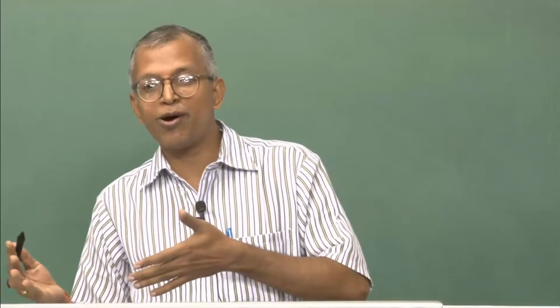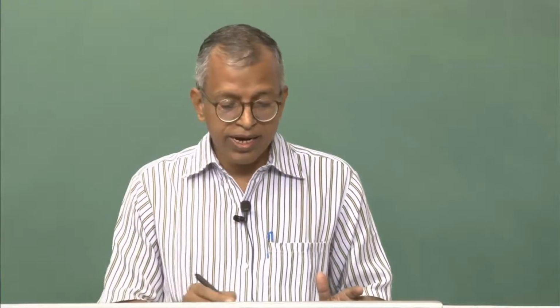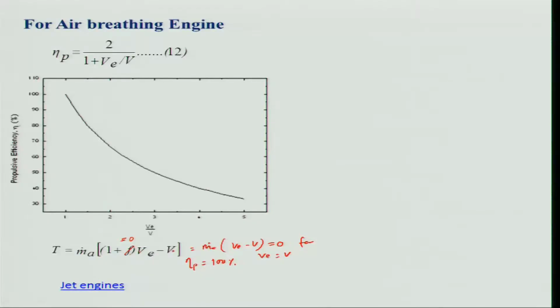If I go the other way around, that is, V e is far greater than V, I may get higher thrust. V can be negligibly small flight velocity, then I get the maximum thrust. But my propulsion efficiency suffers.